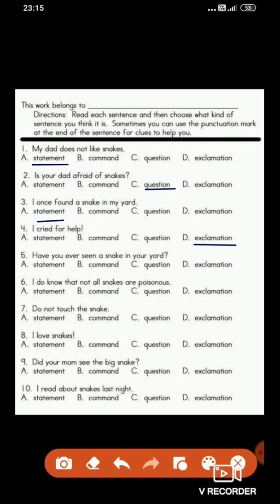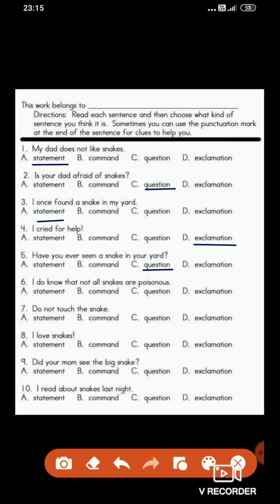Next, fifth one. Have you ever seen a snake in your yard? What do you think? Is a question asked, is a statement there, is a command given, or is strong emotion expressed? Very good. This is a question. The question is asked.